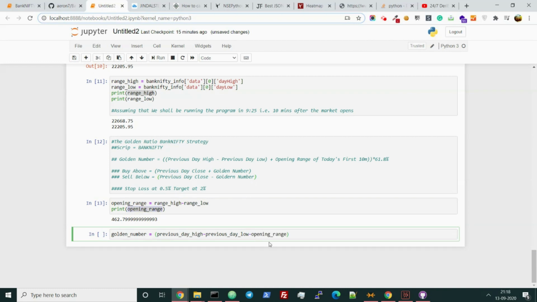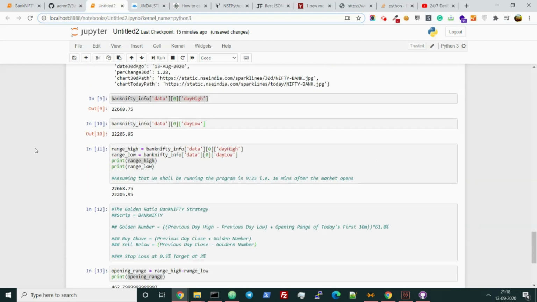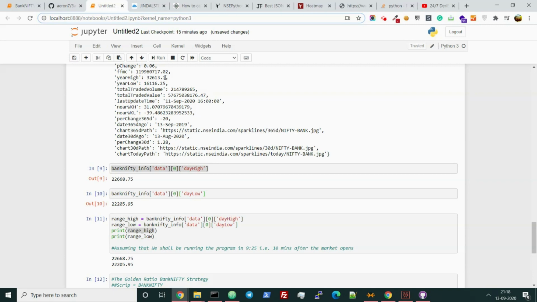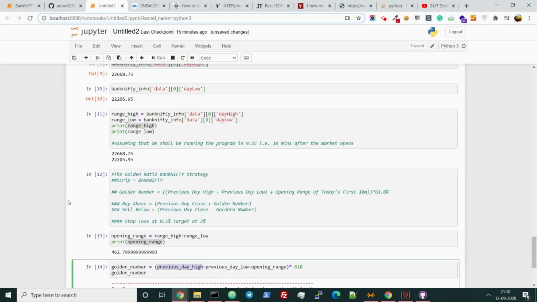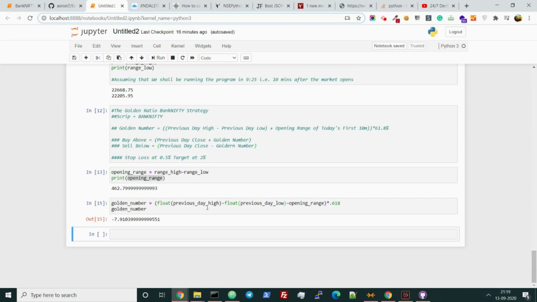So we need to minus that and we need to make it 61.8%. So that will be like this. Let's print the golden number also. It is telling me that I am adding a string. So okay, this is coming as a string. That is fine. I don't want to investigate at all what is happening there. I'll just convert it to float. Who cares?